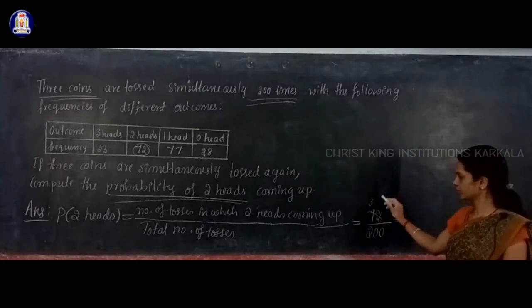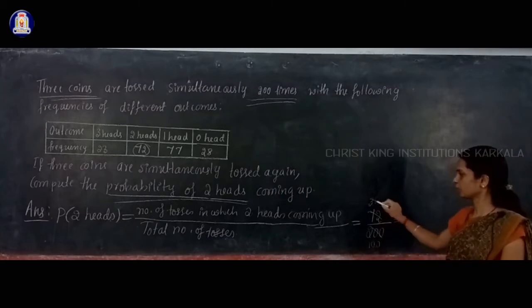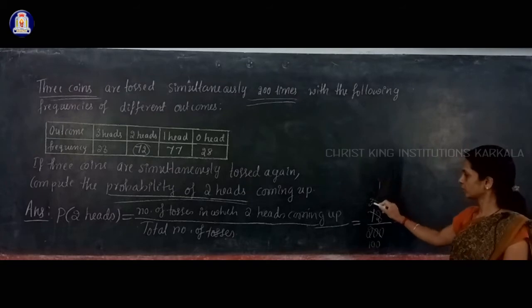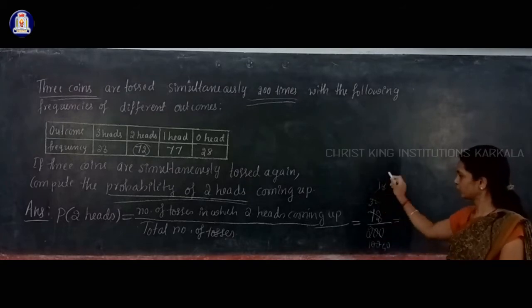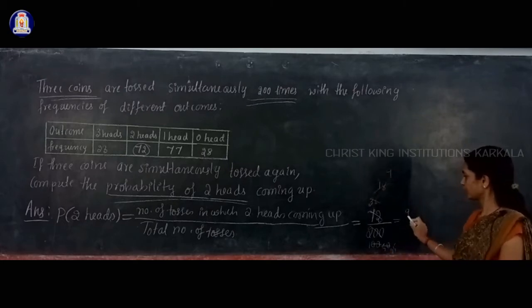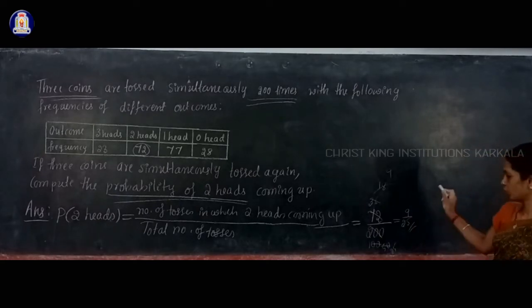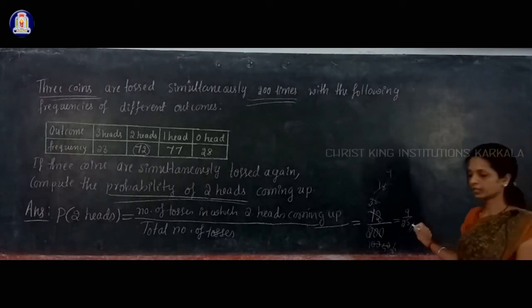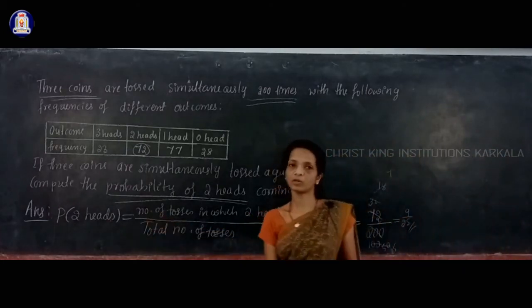Cancel by 2 again: 18 over 50. Cancel by 2 again: 9 over 25, and 9 and 25 you can't cancel by the same number. So the probability is 9 by 25, the simplified answer of P of 2 heads.